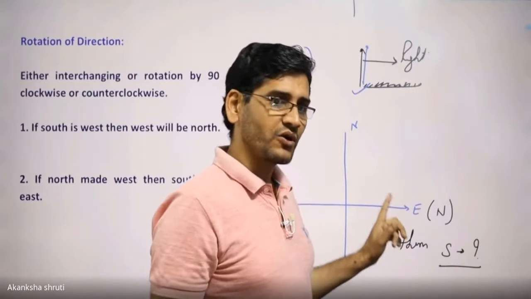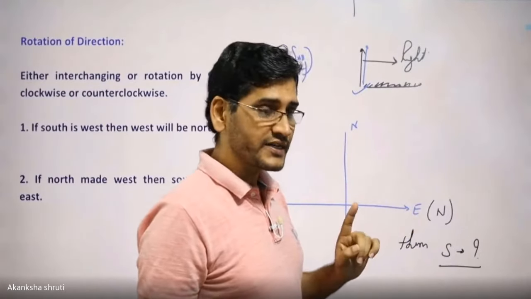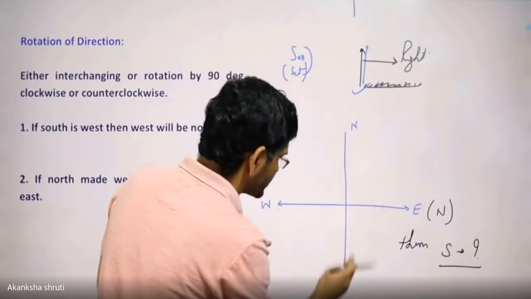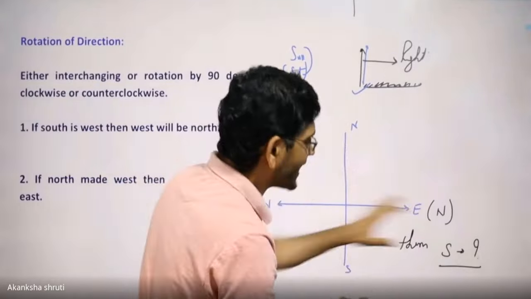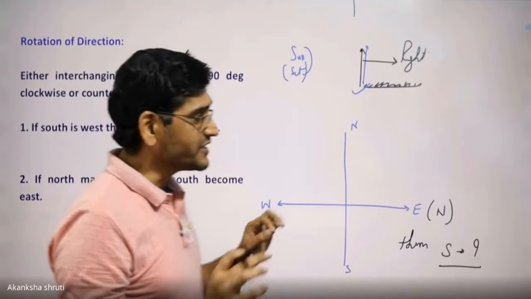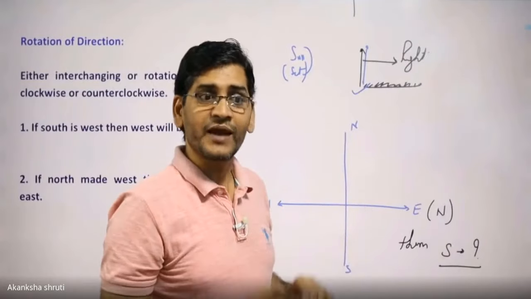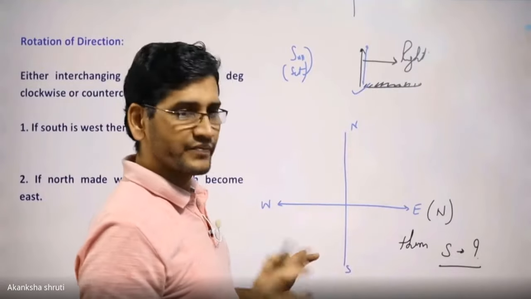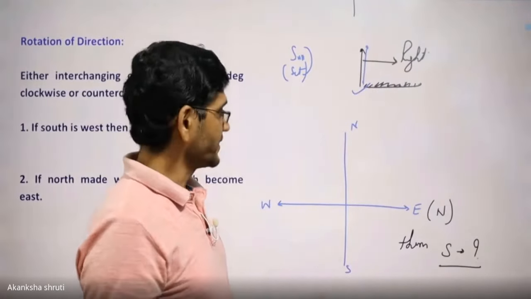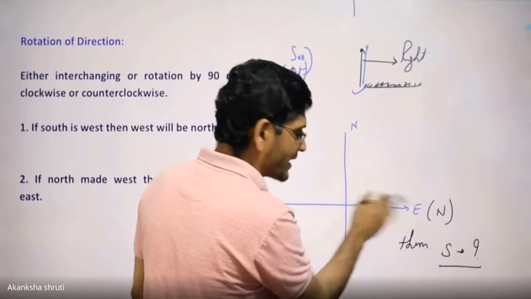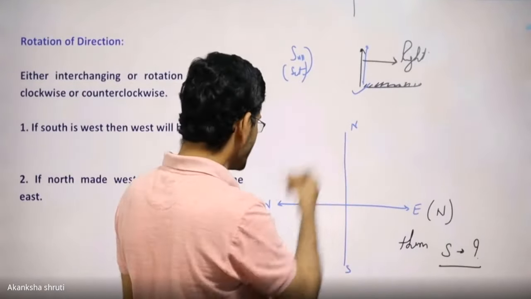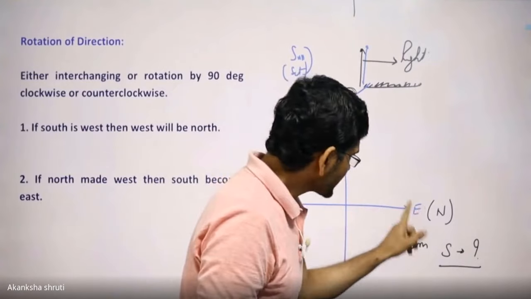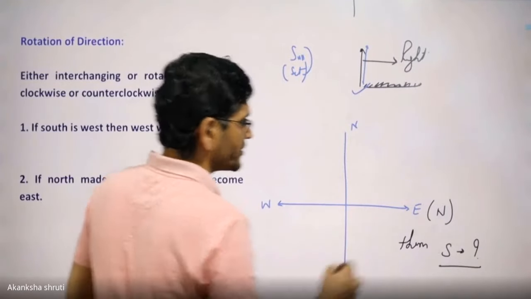Even the clock question is also solved by this method. So understand it carefully. Very simple thing it is. Students, whatever our reference direction is north, south, east, west, this is the original direction that we have drawn. And whatever the new information or new direction is given, we have to put that one only. Students, keep in mind, north, south, east, west, these references are always fixed. Means 90 degree clockwise is our east, okay? Or 90 degree anti-clockwise to north is our west. Students, now in our question, if east is named as north, so what has happened?